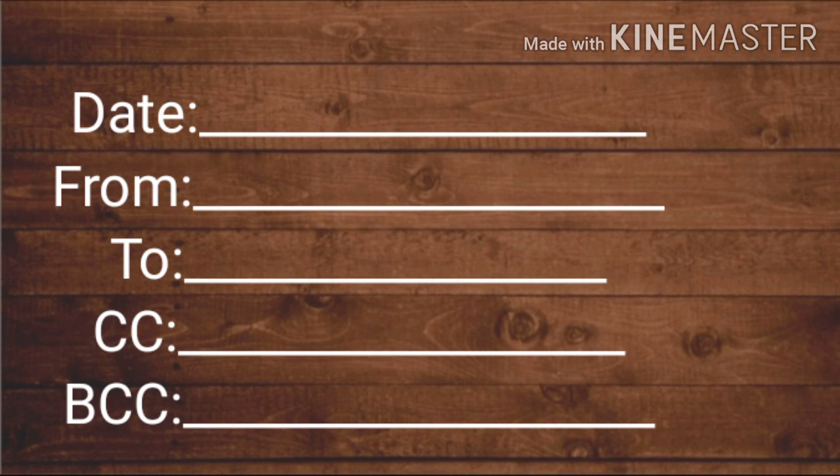Only a carbon copy we are sending. The main difference between CC and BCC is that in CC the receiver knows about it, but in BCC the receiver does not know to whom it is sent. Writing about CC and BCC is completely optional. No need to write it in an examination.